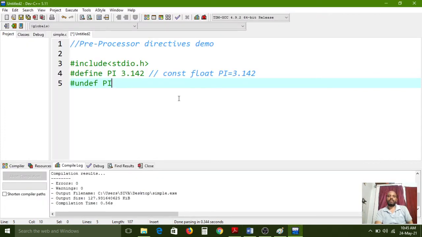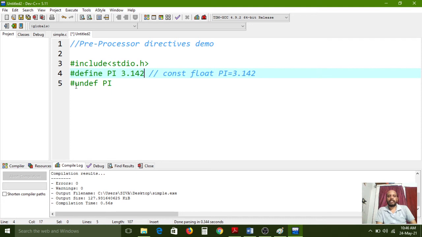Pi is enough. Okay, undef means: first, if you want to use any pi value by using a preprocessor directive, we need to create a macro. By using the hash define preprocessor macro, we declare the pi value. Pi is the identifier, 3.142. After completion of this entire task, now I don't want this pi value in my program.